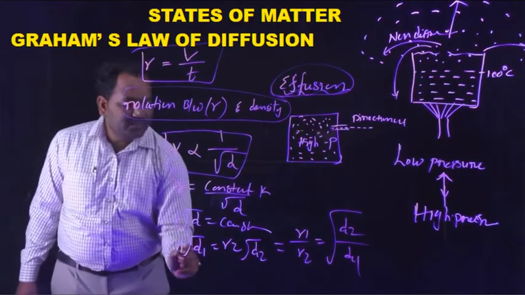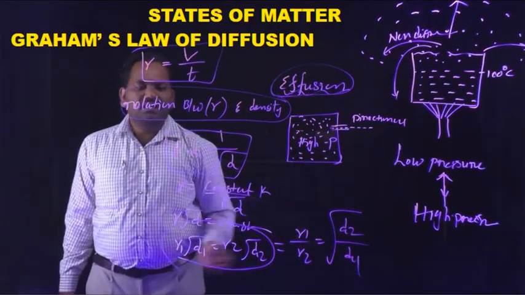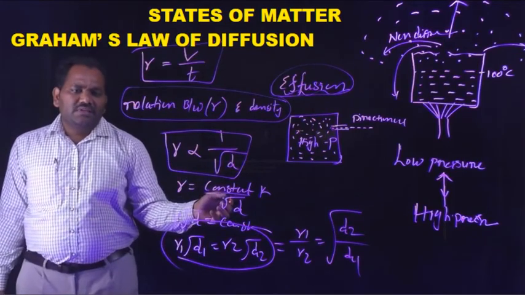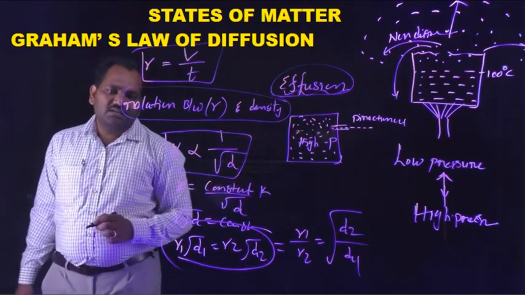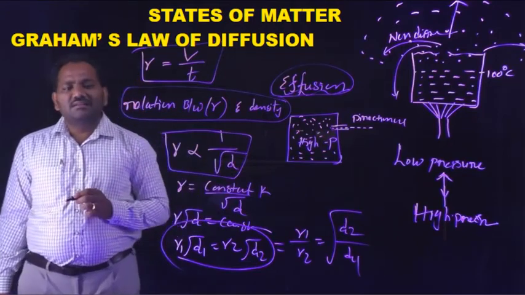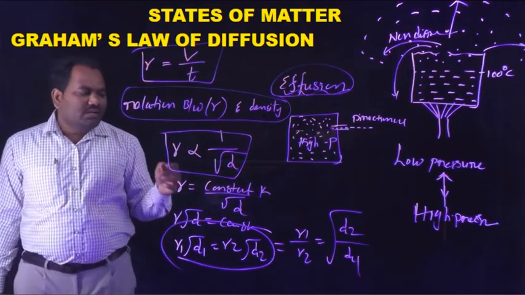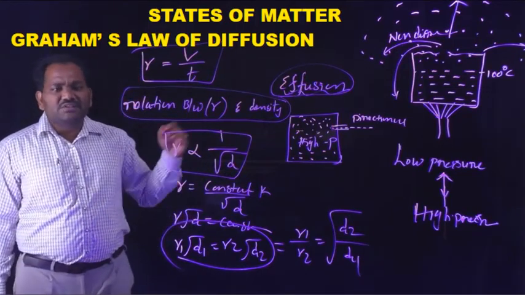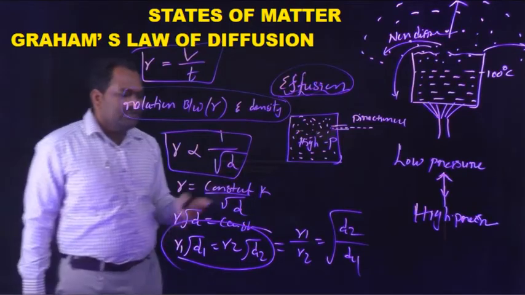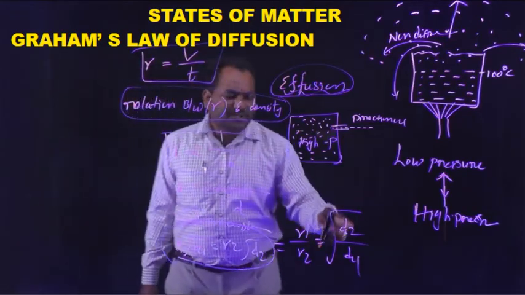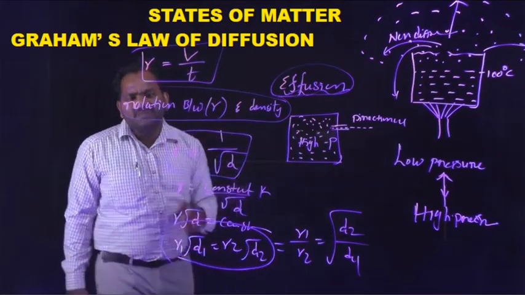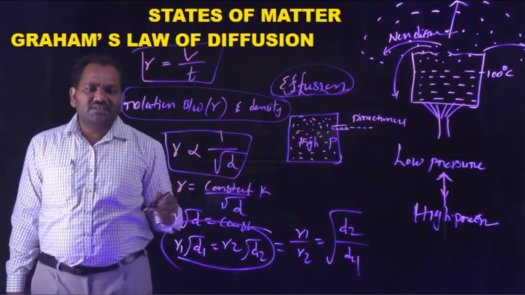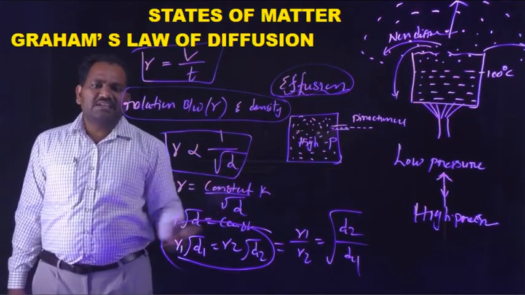This equation can be rearranged like that: R1 by R2 is equal to root D2 by D1. This is called Graham's law. We have other expressions also. From this equation, we can derive many expressions. From R1 by R2 is equal to root D2 by D1, by using that expression we can derive other expressions from this Graham's law expression.